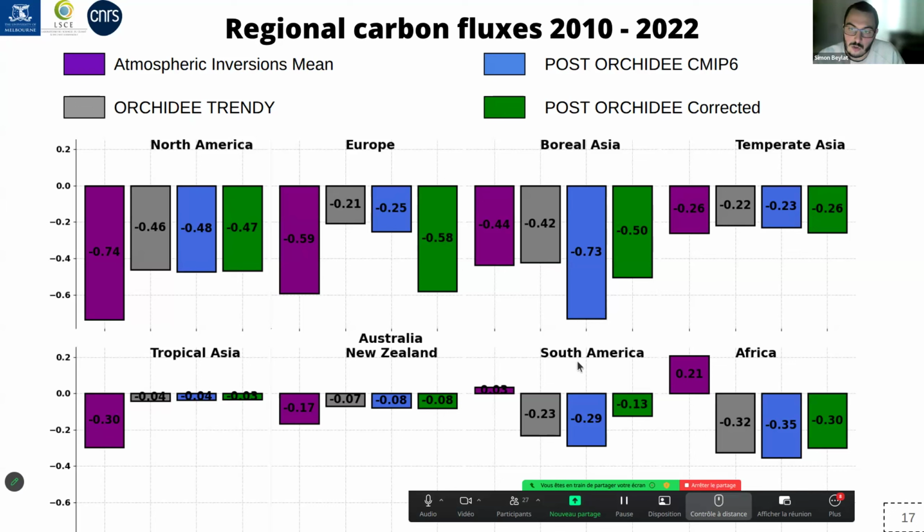It's also a bit better in the tropics, especially in South America, where the posterior ORCHIDEE synopsis case still performs very differently compared to the atmospheric inversion mean, and the ORCHIDEE corrected is a bit better.